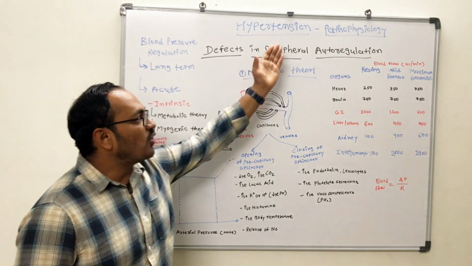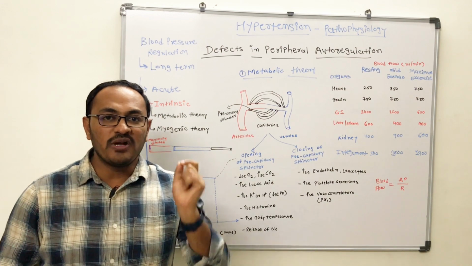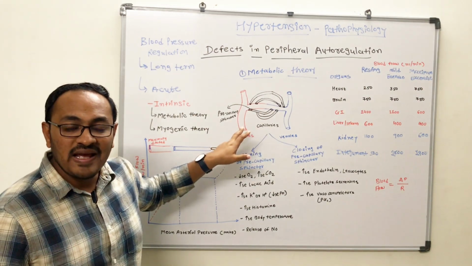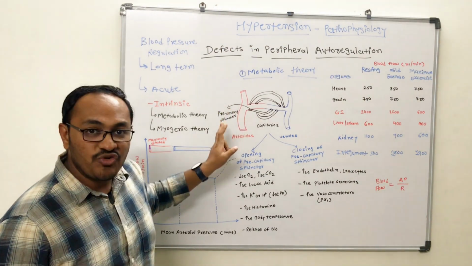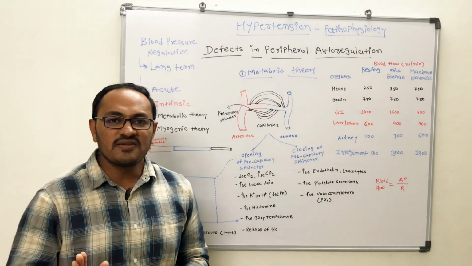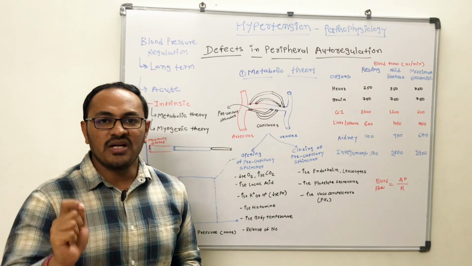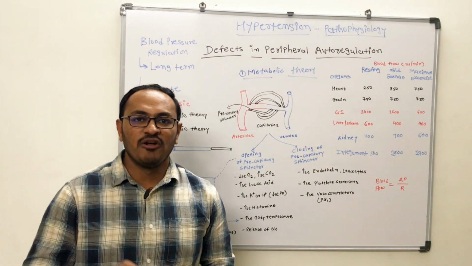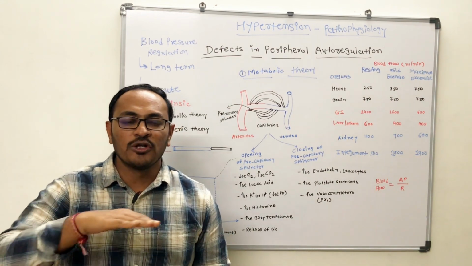Now, it is very important that the peripheral autoregulatory mechanism controls the blood pressure at the capillary level. Whereas the humoral as well as neuronal mechanism control the blood pressure in the artery or arterioles or vein or venules. The primary mechanism to control the blood pressure is humoral as well as neuronal. But up to some extent, the peripheral autoregulatory mechanism is also responsible for maintenance of the blood pressure, or in other words, maintaining the blood flow throughout the body.